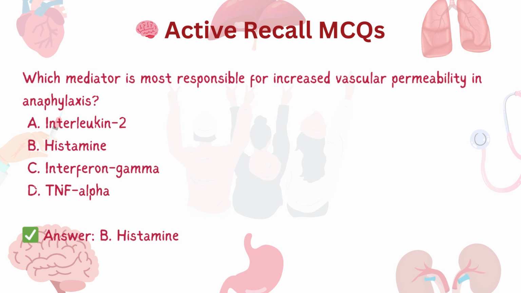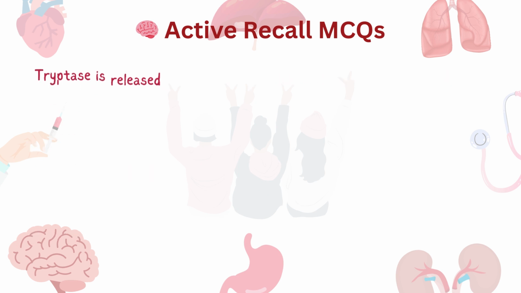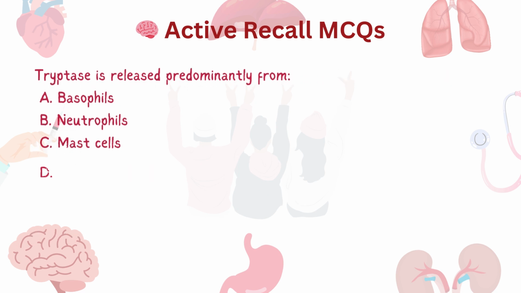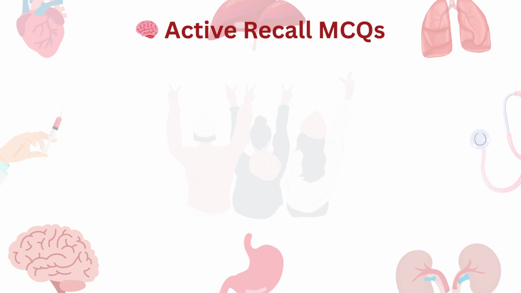The next question is, tryptase is released predominantly from which kind of cells? Option A is basophils, option B is neutrophils, option C is mast cells, and option D is B cells. This question is quite confusing, but if you recall correctly, tryptase is released from mast cells and results in the symptoms of anaphylactic shock.